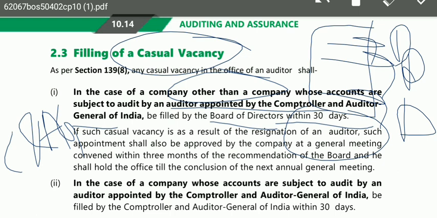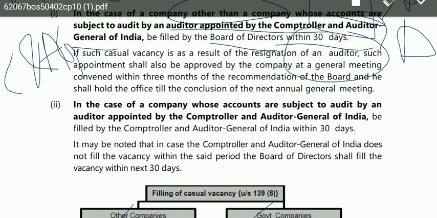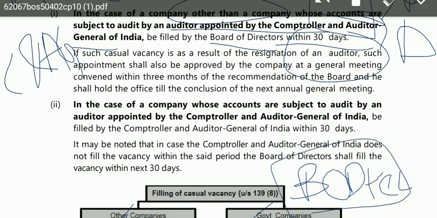Now they are saying that in general cases, the BOD has to appoint the auditor within 30 days. That means he has to fill the vacancy within 30 days. But if the casual vacancy is due to resignation, then after the board of directors recommends, from the date the BOD recommends, within 3 months a general meeting is to be conducted, and all the members present in the general meeting have to give approval to that recommendation.